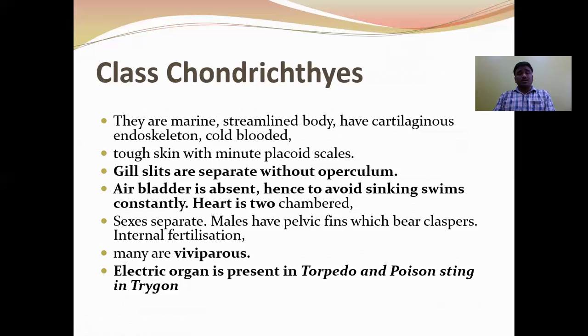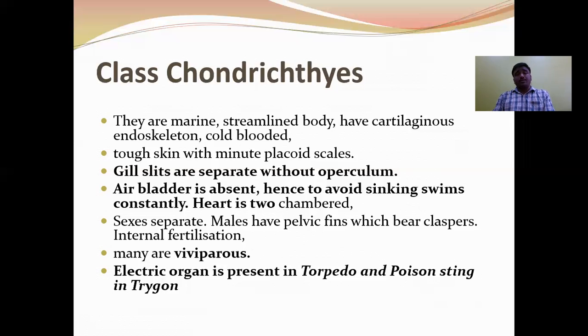The skin consists of placoid type of scales. Gill slits are separate without operculum. The operculum is absent. Air bladder is absent, and to avoid sinking, they have to swim continuously.